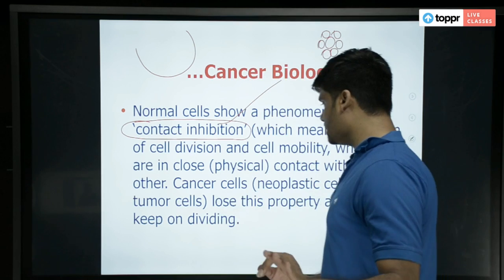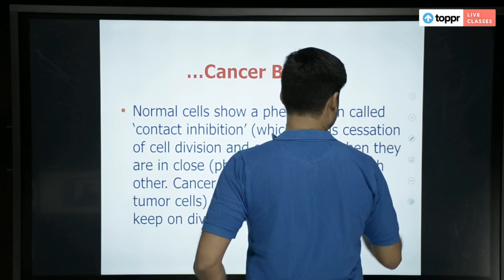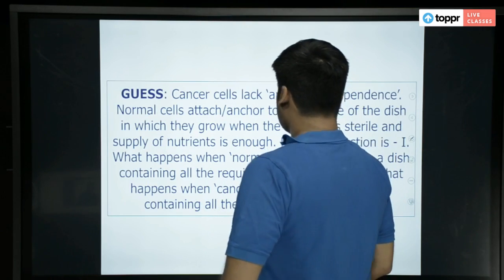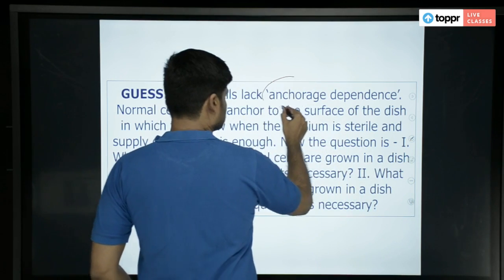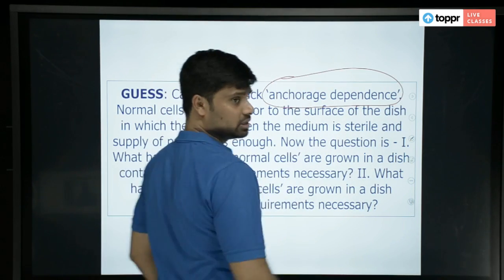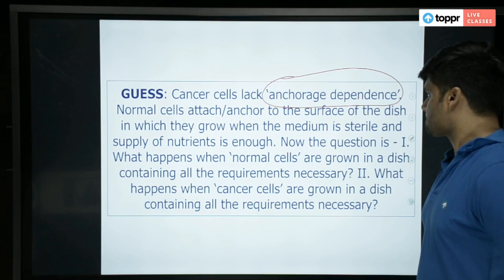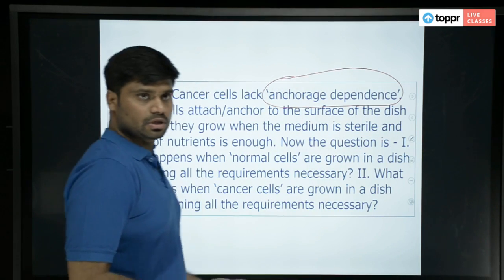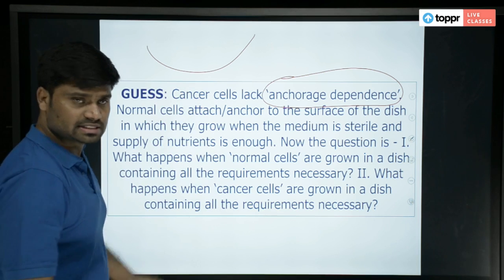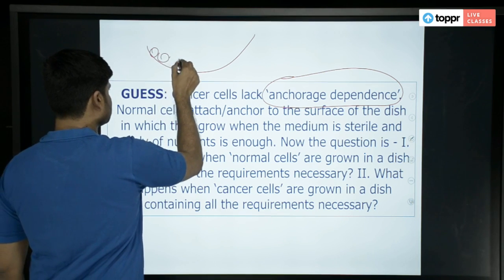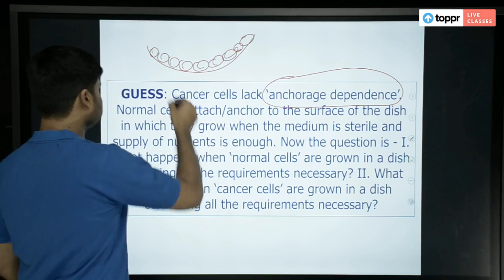Now, there is another mechanism that we need to know. Another mechanism is anchorage dependence. What is this? Anchorage dependence. If you take a bowl, and in this bowl you have put some cells, these cells are dividing.